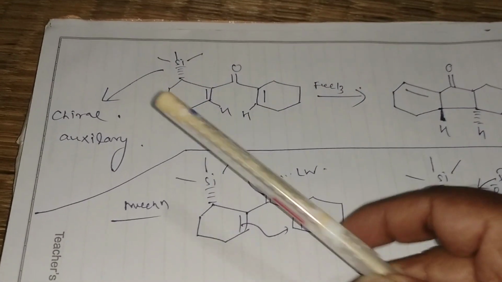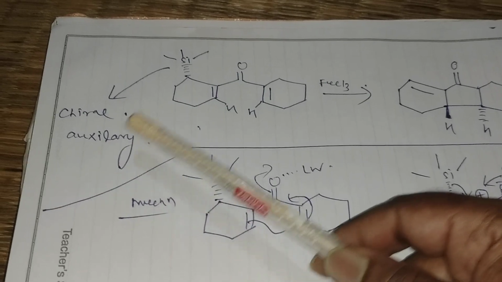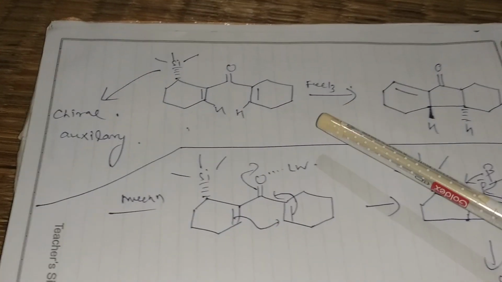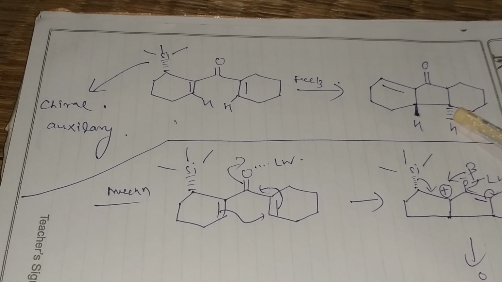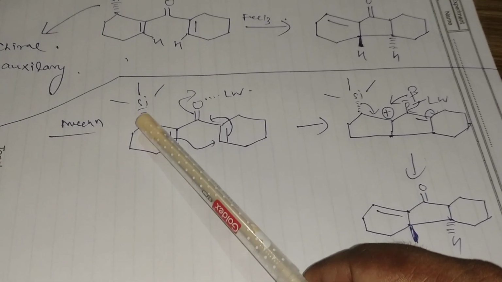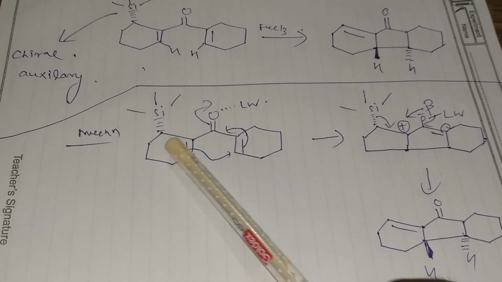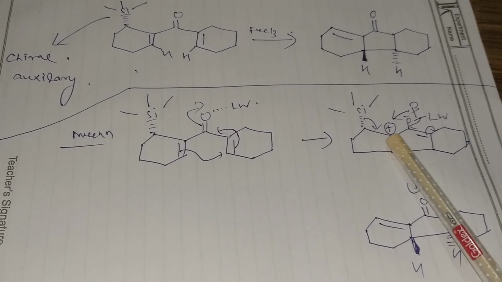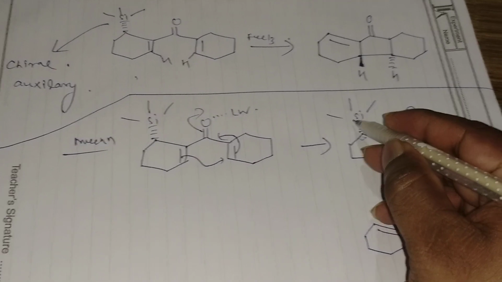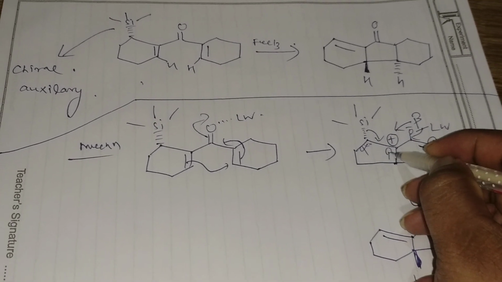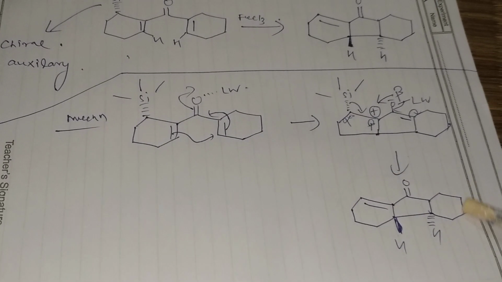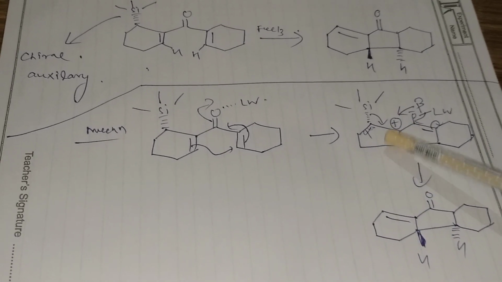The final part, here the silicon is also present, that acts as a chiral auxiliary. Chiral auxiliary means it can control the stereoselectivity of the reaction. According to the Lewis acid, the reaction will take place and the product will be that. This is the suitable mechanism because silicon is present on that side. I already told you that from that side the ring will be closed, the mechanism will take place and the positive charge will be formed here, that is beta to silicon. This is silicon, this is alpha, this is beta to silicon, and then after elimination of silicon the product will be formed, which is also a beta carbocation stabilized by silicon.